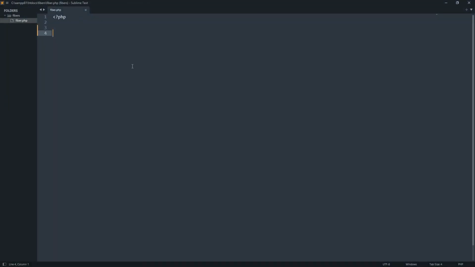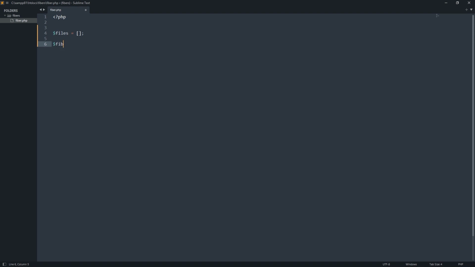Okay, let's try an example. The code I'm going to write is supposed to make and write some files as a very basic example of a fiber. So let's start from scratch. First, I need an array of items as my files.